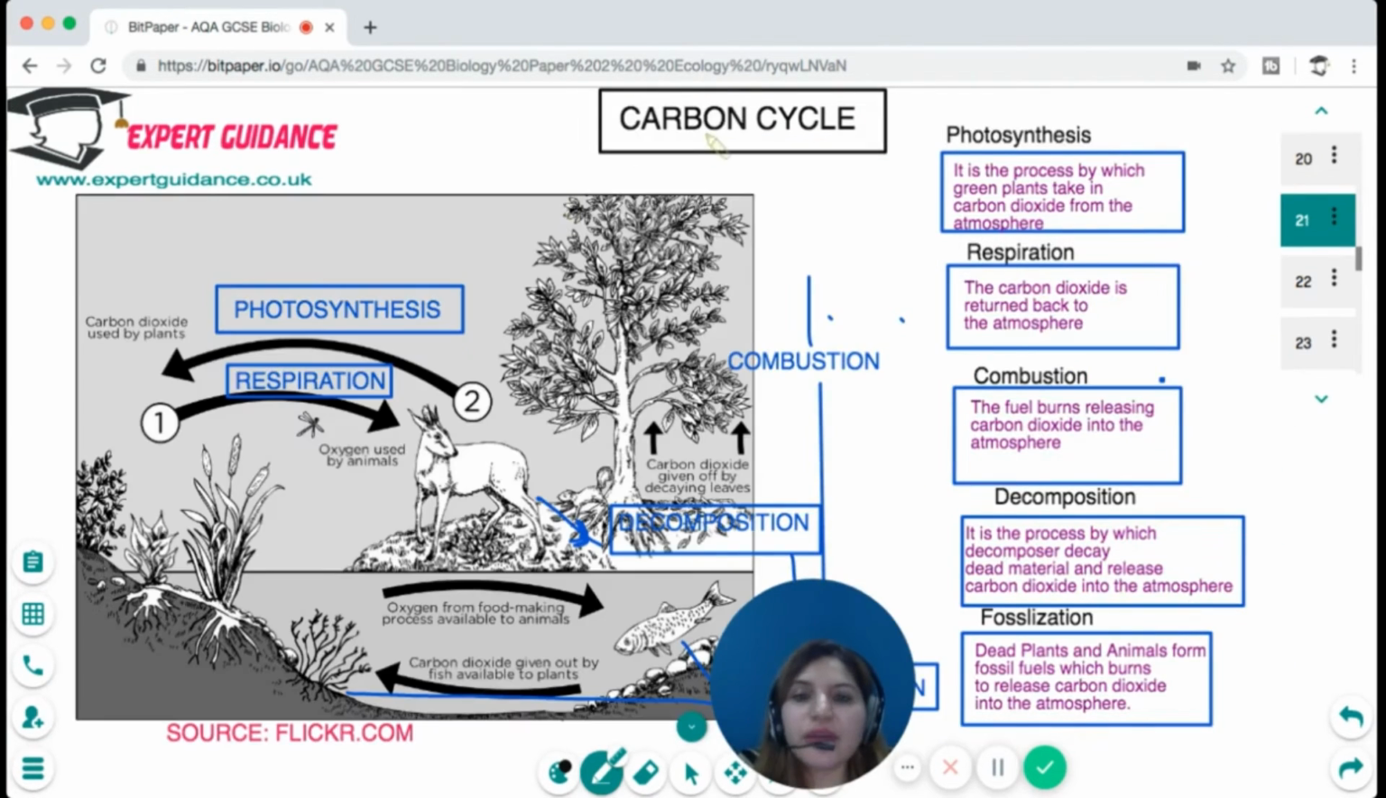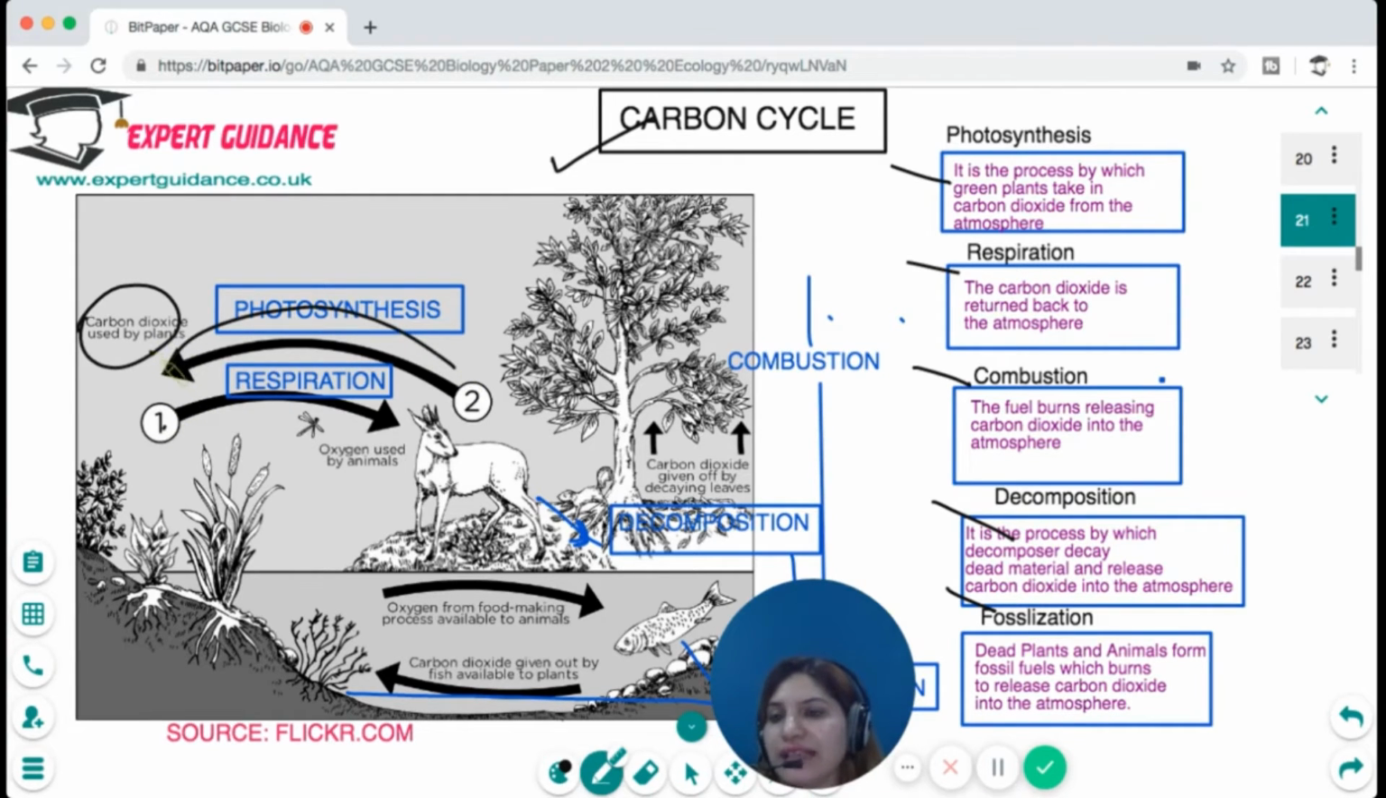Okay, now let's do another cycle, which is the carbon cycle. Now the carbon cycle is easy. It's just photosynthesis, respiration, combustion, decomposition, fossilization. There's carbon dioxide in the atmosphere taken by the plants for photosynthesis. So the carbon dioxide is used up by the plants for photosynthesis. Then the plant is eaten by the animals and the decomposers.